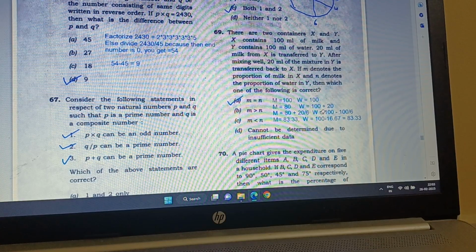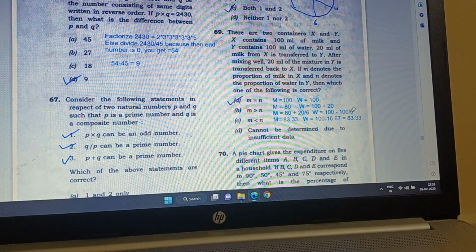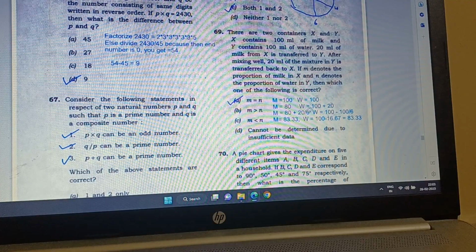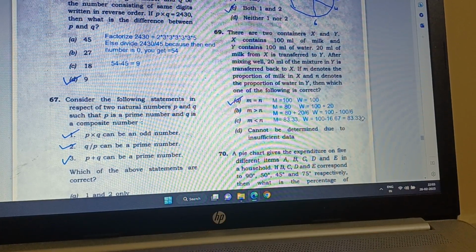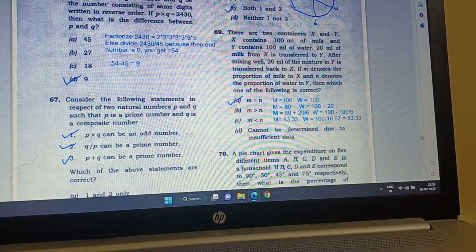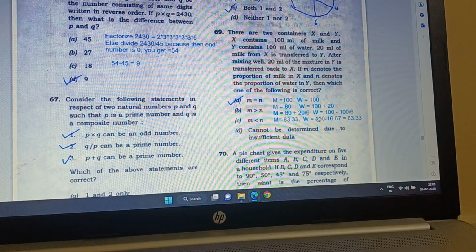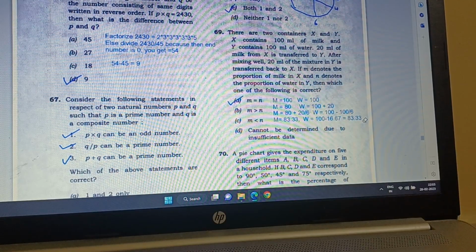And what water is left here? 100 by 6 water is taken away and put here. So 100 minus 16.67 is 83.33. Thus milk in X is 83.33 milliliter and water in Y is 83.33 milliliter.